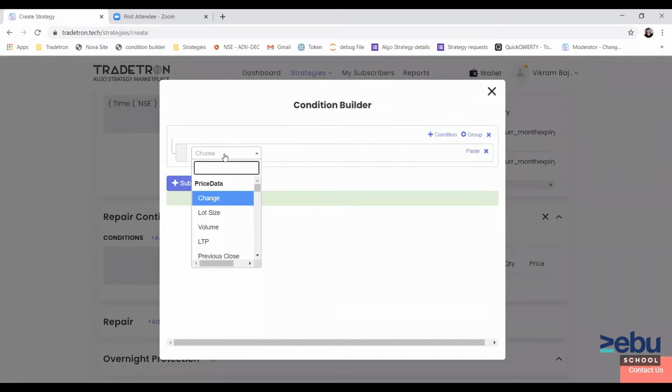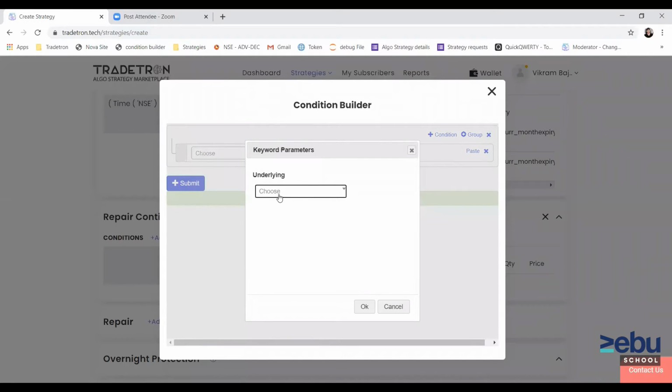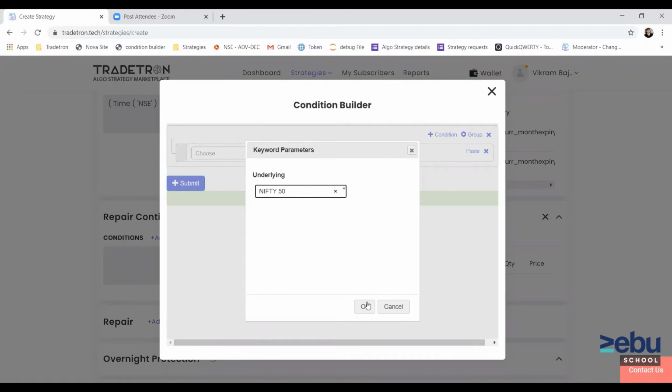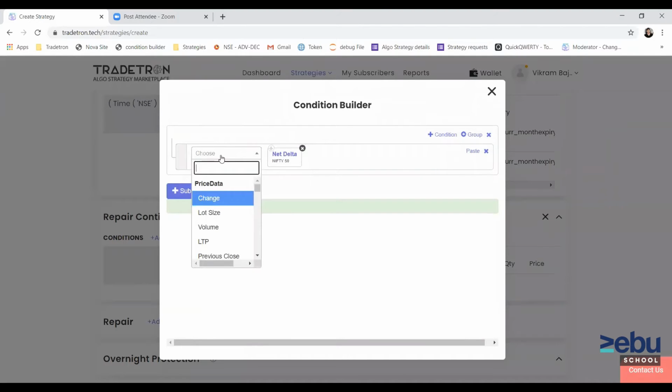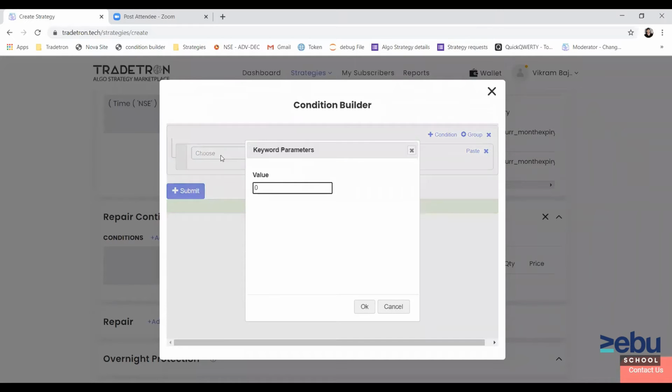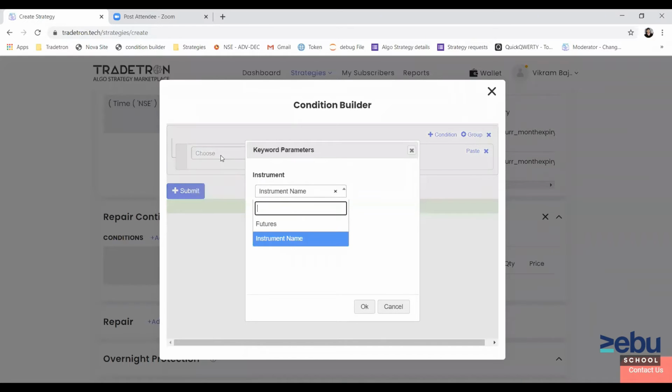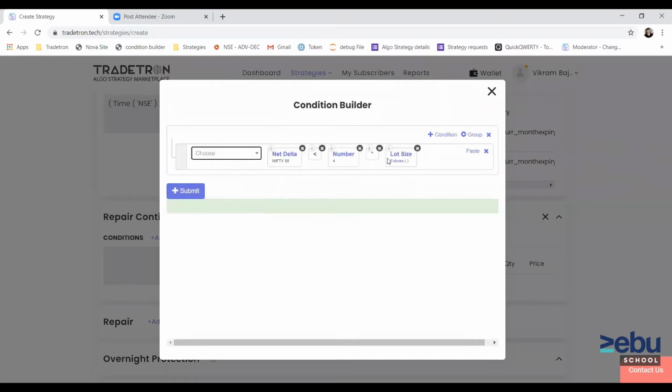The condition will be: we will check the delta of the open positions in the strategy using the keyword net delta, and our underlying is Nifty. So if net delta of Nifty is less than -4 multiplied by the lot size of Nifty, this is one way to write it.